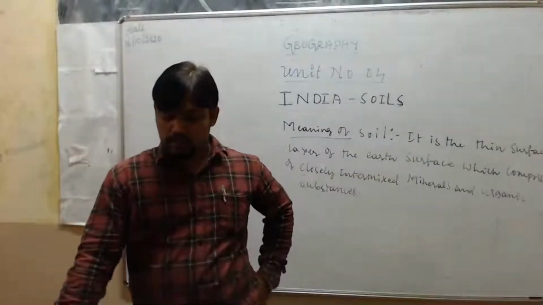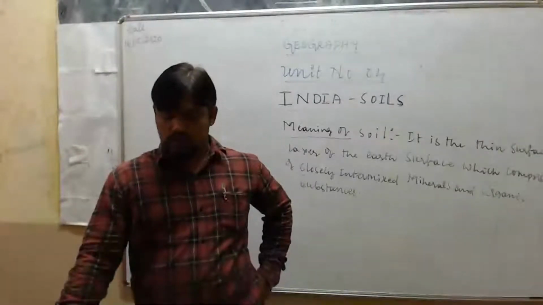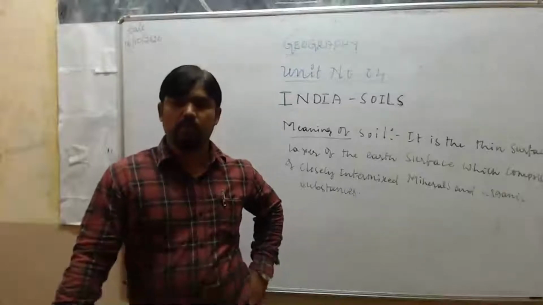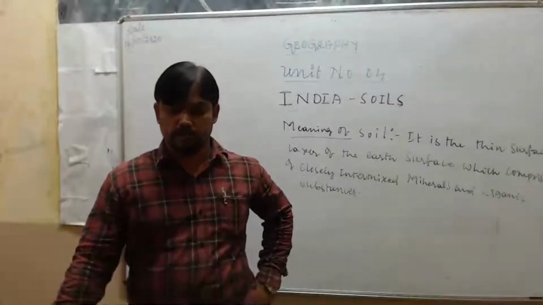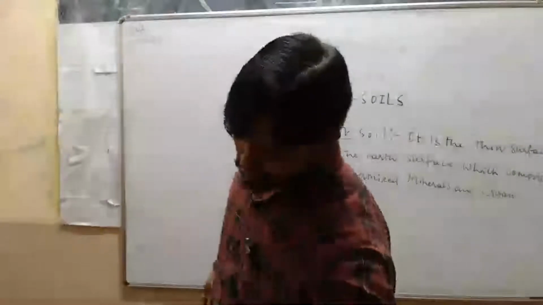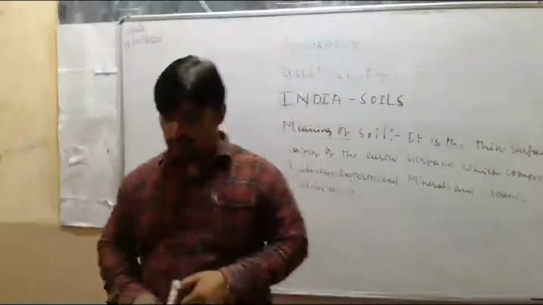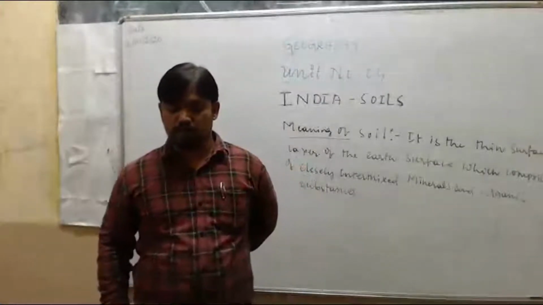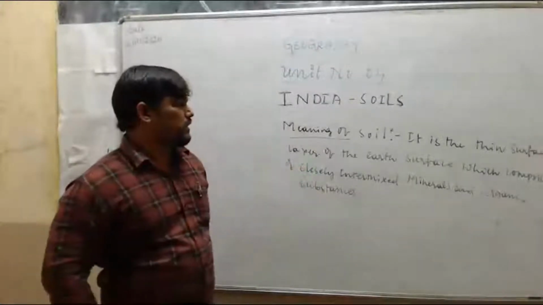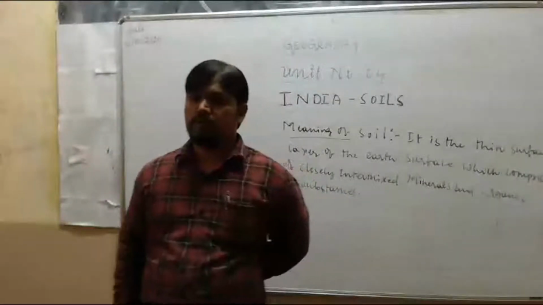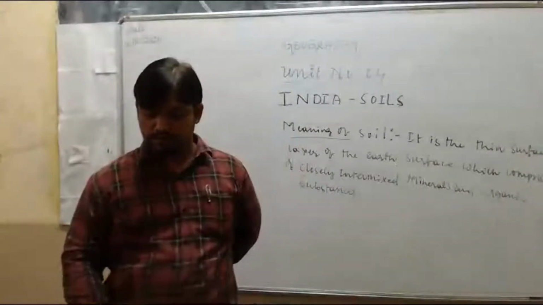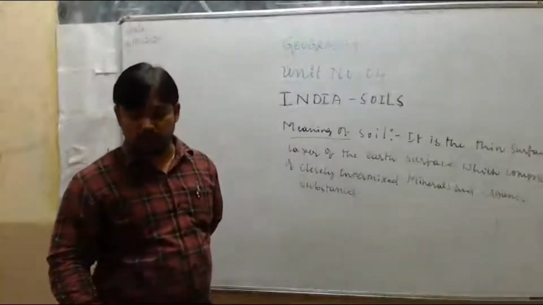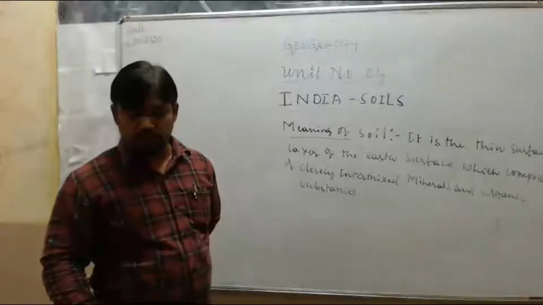Next, there is a wide variety of soils in India. We have different soils of India. They are as follows: first, alluvial soil, next black soil, red soil, laterite soil, desert soil, and mountain soil. So, Indian soils can be broadly classified into six main types.